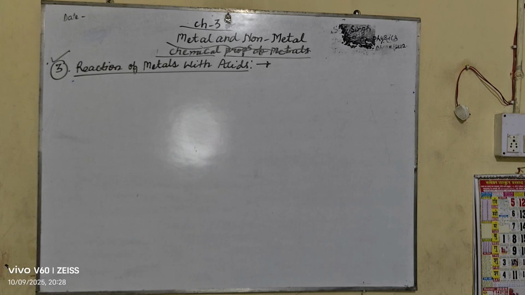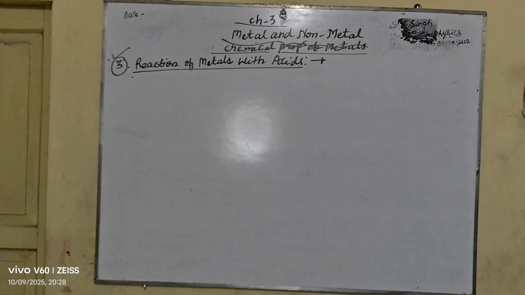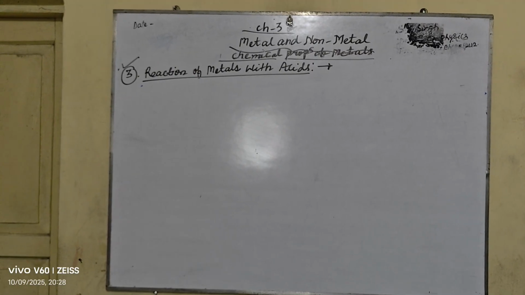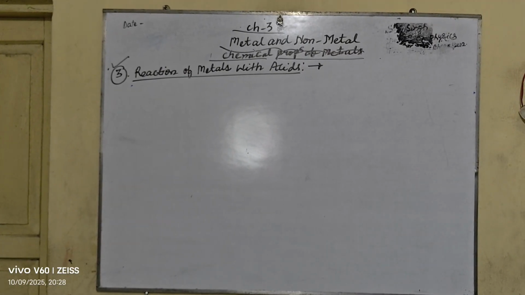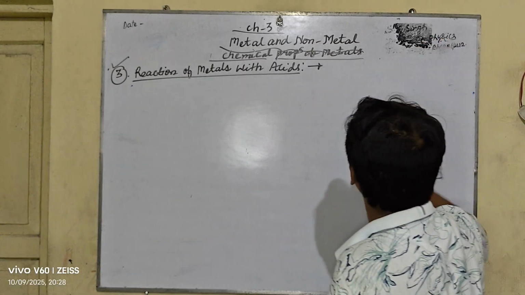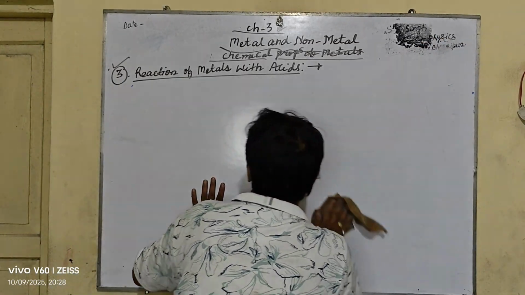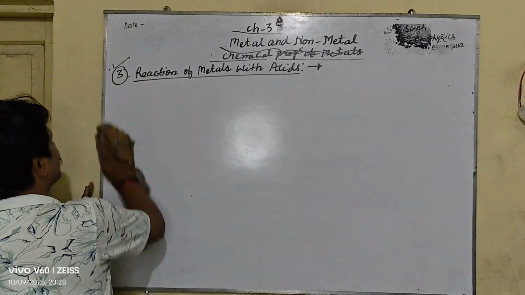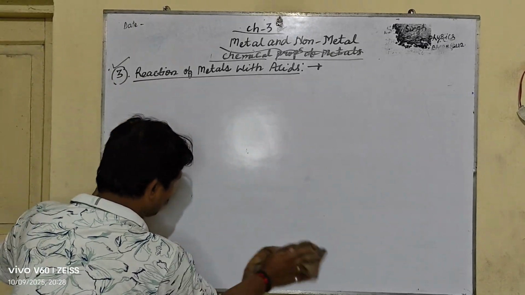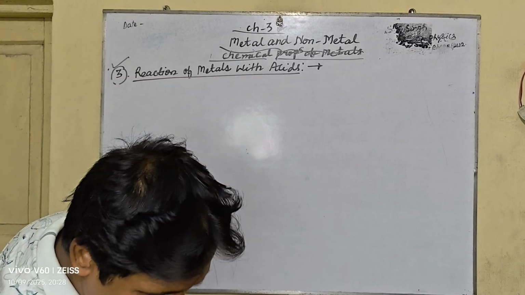So this may be the third topic: metals react with acids. How does a metal react with the acid? Reactions of metals with acid. We already learned that metals react with oxygen to give metal oxide. Now we are discussing metals reacting with acid.